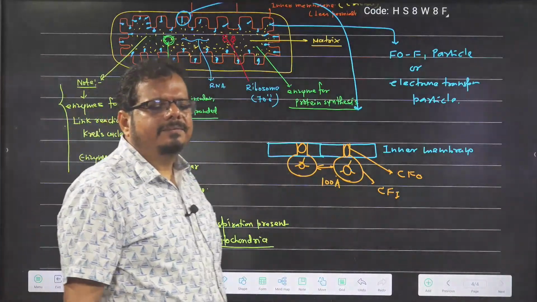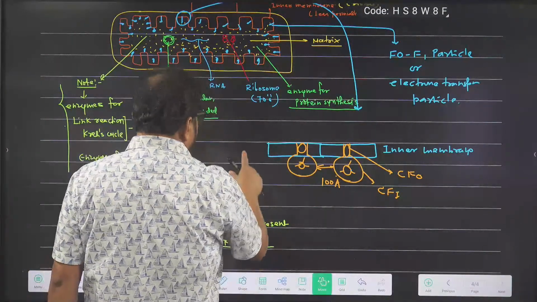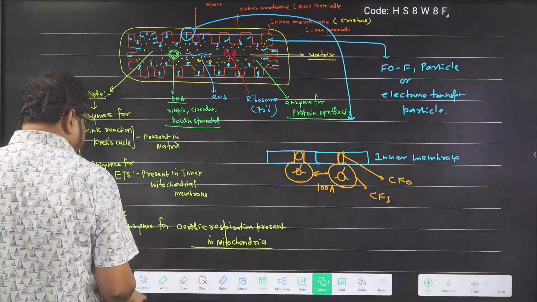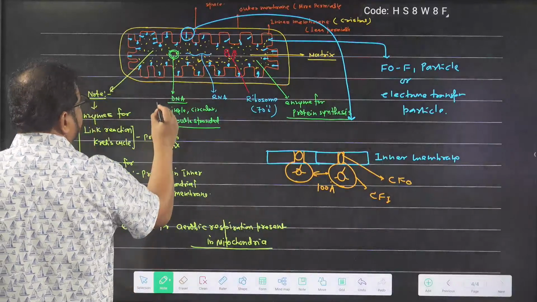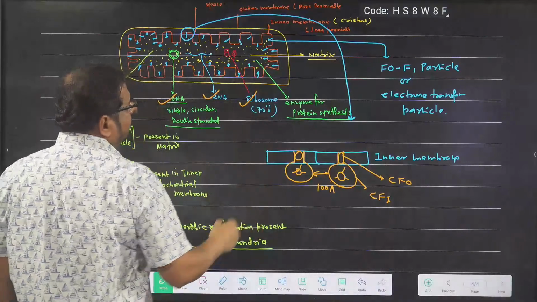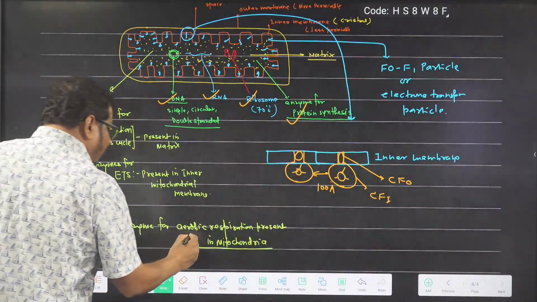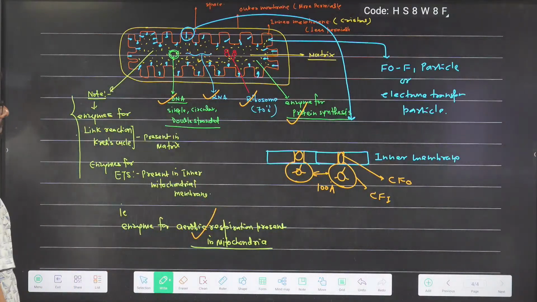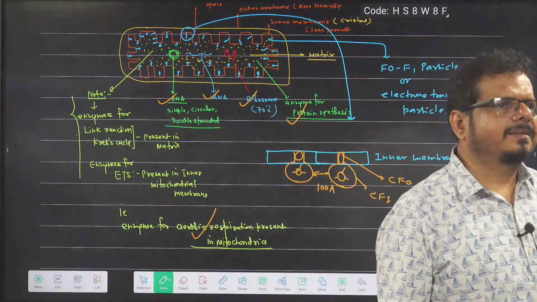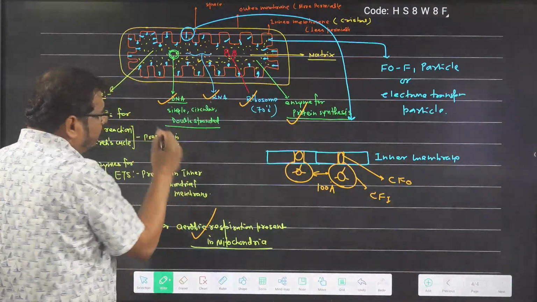Are you getting the idea? Is it all right? Is it done? So this is about the structure of mitochondria. Inside the matrix, who is present? DNA is present, RNA is present, ribosome is present, enzyme for protein synthesis is present, and enzymes for aerobic respiration are present. Got the idea? So this is about the structure of mitochondria.